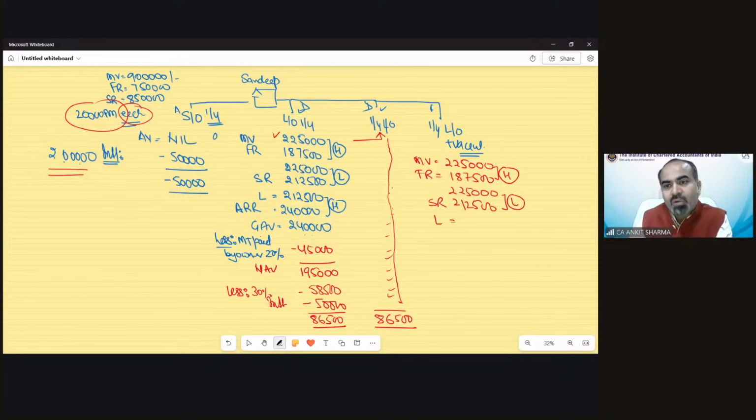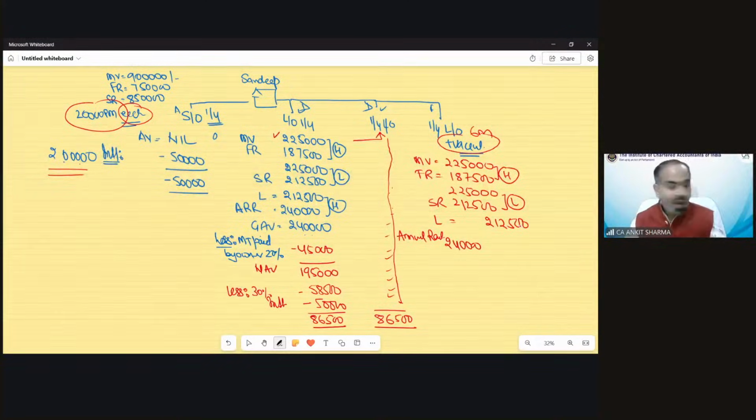The lower value is now 2,12,500 rupees. Now, in case of vacancy, there are 6 months vacancy. Now, this would be annual rent. Annual rent would be again 2,40,000. No unrealized rent is there in the question, and no self-occupied rent has been given in the question.